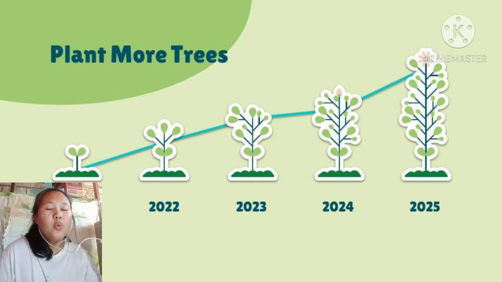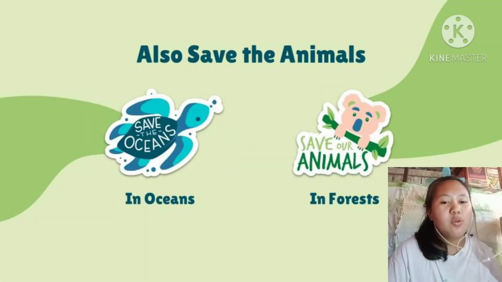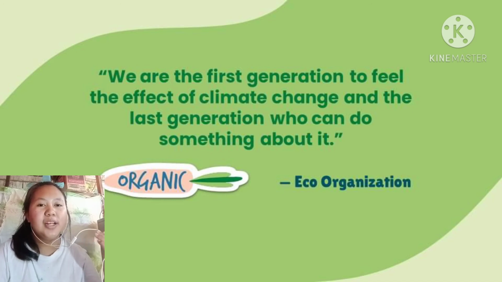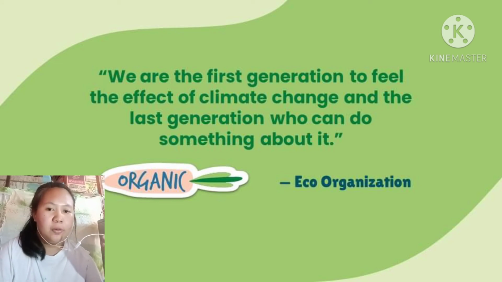The second thing is we need to plant more trees, because if we plant more trees, there is a chance that our environment will get better and better. The third thing is we must also save the animals because animals are part of the environment. According to one eco organization, we are the first generation to feel the effect of climate change and the last generation who can do something about it, meaning we have the skills and capabilities to change it for the better, to have a better world and a better environment.